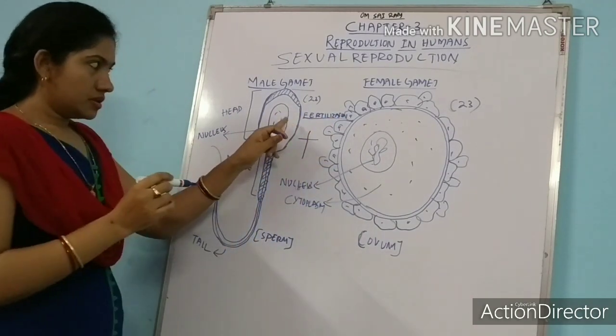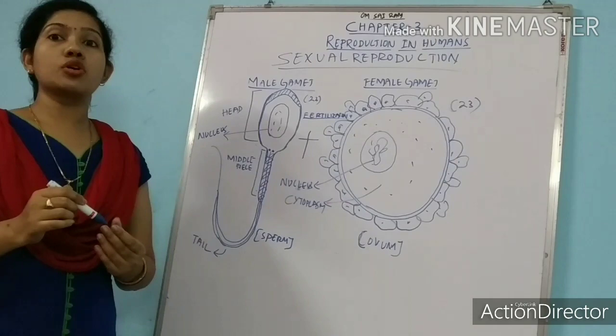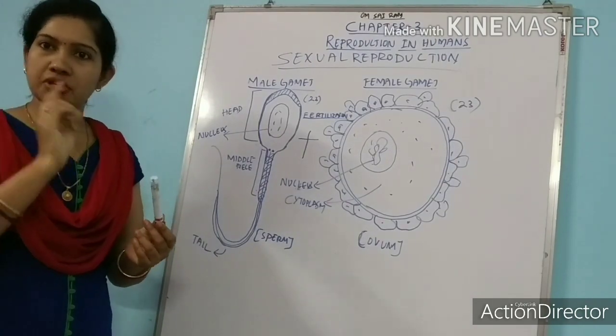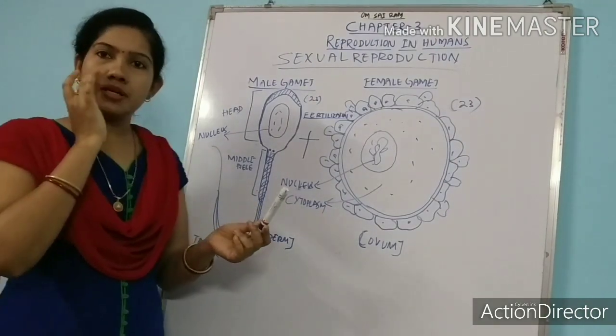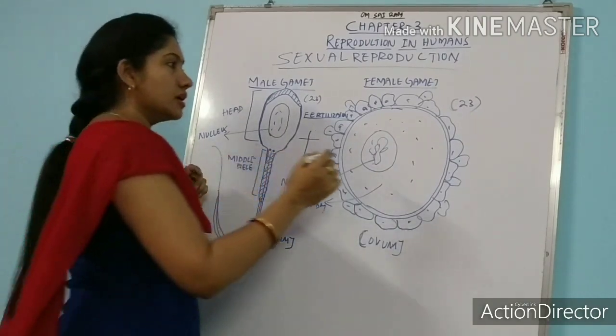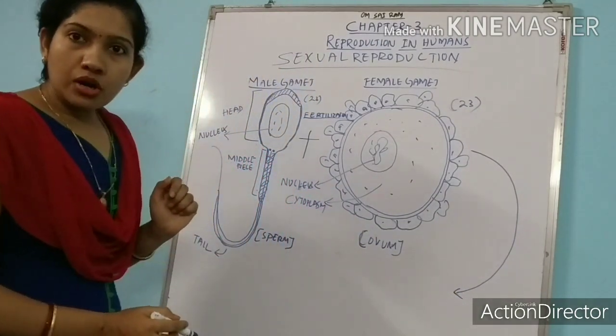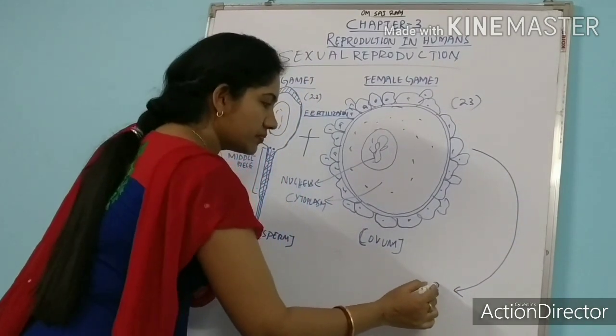Fertilization. The union of male gamete and female gamete is called fertilization. Already we have discussed this in the reproduction class, where we took pollen grains and egg. After fertilization, the male gamete and female gamete will develop into, suppose this is the egg.